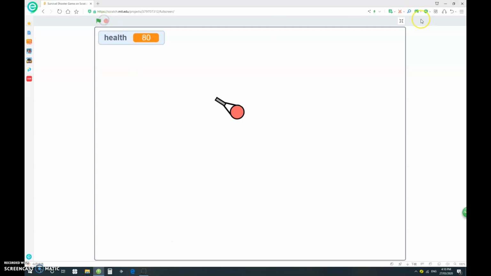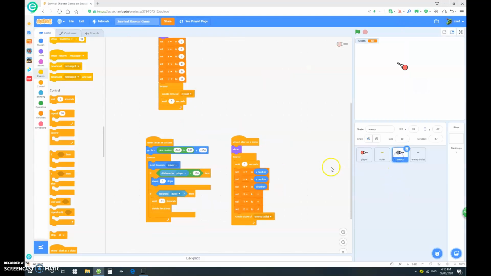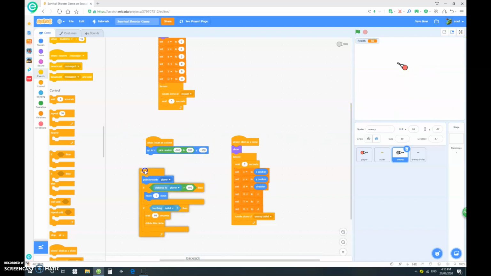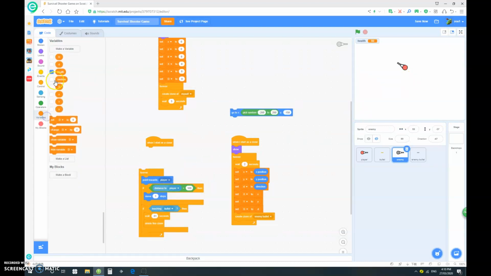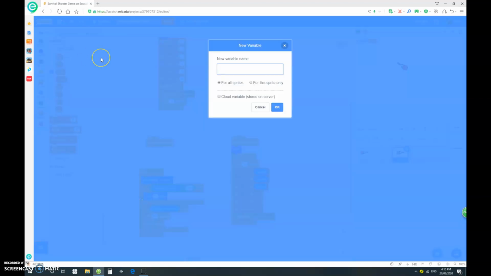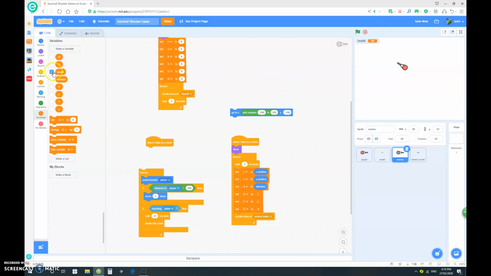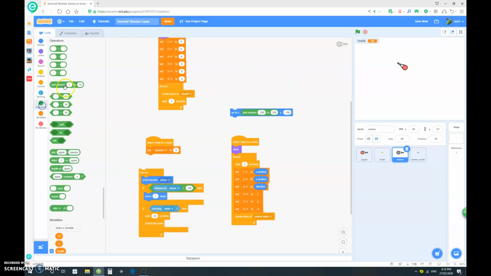So, let's go to our enemy's code and let's see. Currently, it's go to X, pick random negative 200 to 200. So, it's somewhere around here, but Y is just the same. To fix that, let's make a variable. I've already made one, but you have to make one. I'm just going to call it random and make sure it's for this sprite only. After you've made the variable, you want to set random to pick random 1 to 4.